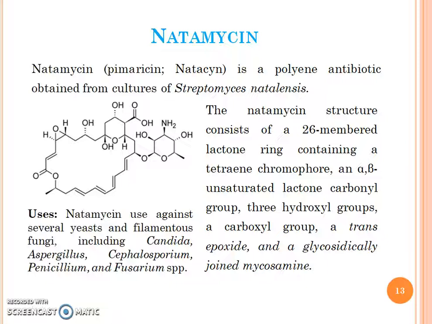Natamycin. Natamycin is a polyene antibiotic obtained from culture of Streptomyces species, and the natamycin structure consists of a 26-member lactone ring containing a tetraene chromophore, an alpha-beta unsaturated lactone carbonyl group, 3 hydroxyl groups, a carbonyl group, a trans epoxide and a glycosidically joined mycosamine. Natamycin is used against several yeast infections as well as fungal infections including Candida, Aspergillus, Penicillium, etc.